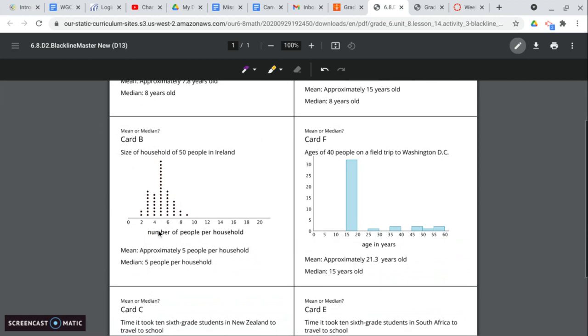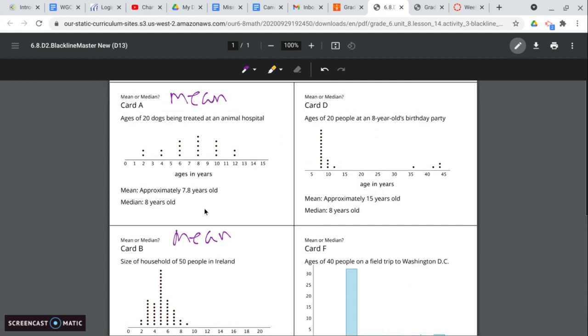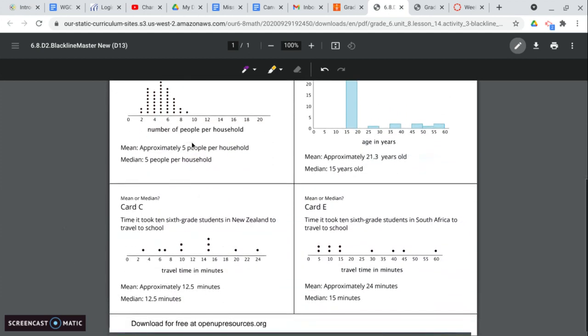For card B, same thing. It's all very close together. There's no outliers, so we could use the mean. This one here is a little spread out, so this one could be either or. So we see those different approximations. So here it's telling us the mean is about 12.5 minutes. The median is also 12.5, so either or. So that one.